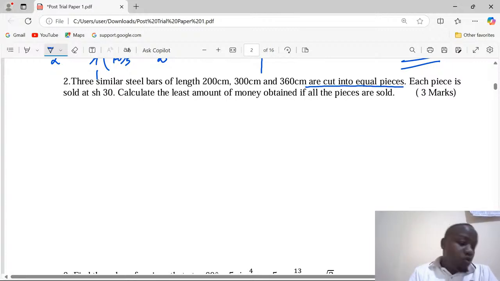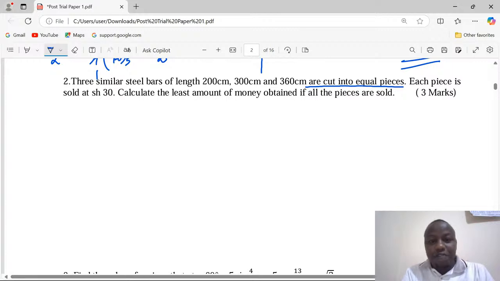They are cut into equal pieces. Each piece is sold at 30 Kenya shillings. Calculate the least amount of money obtained if all the pieces are sold. So when you are subdividing 200, 300, and 360, we need some factors which can divide all these equally.